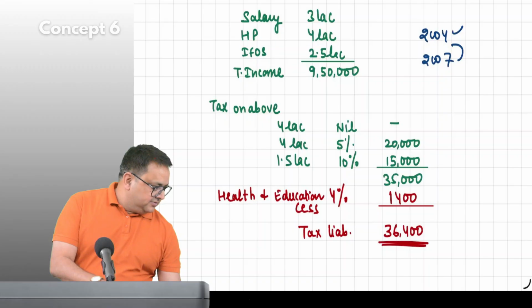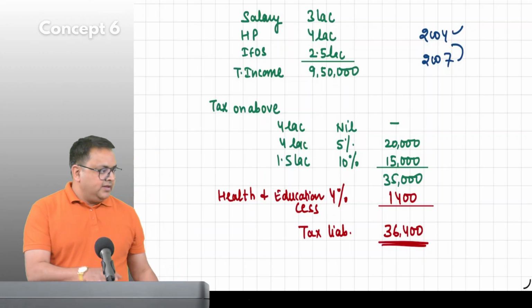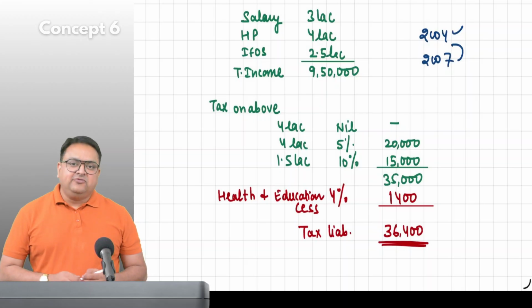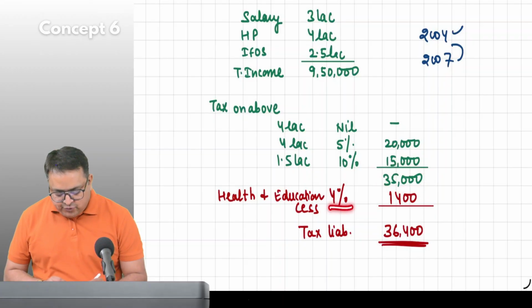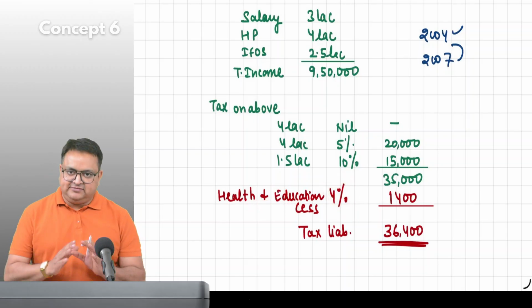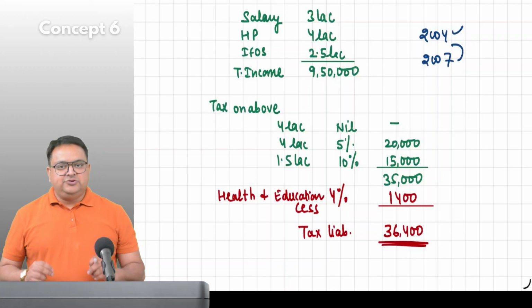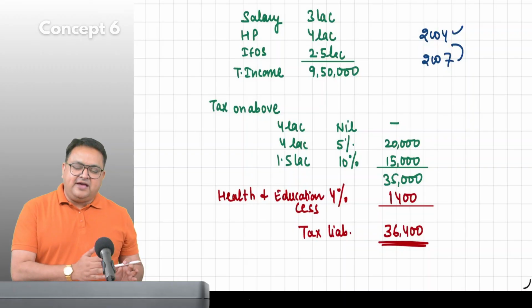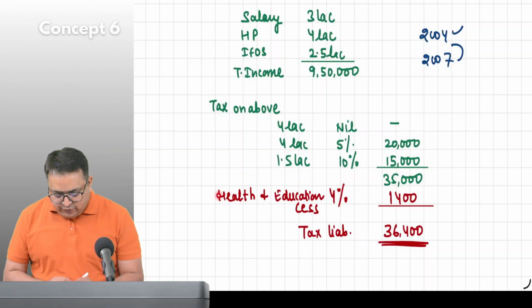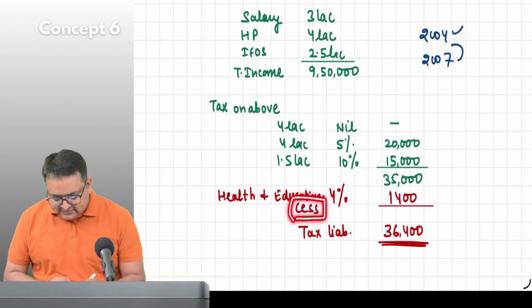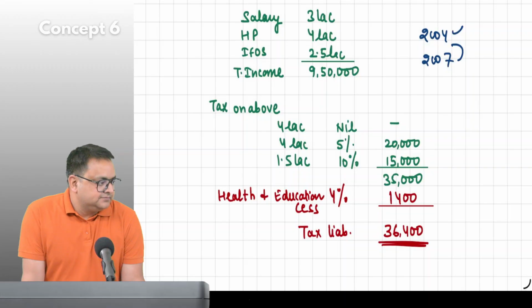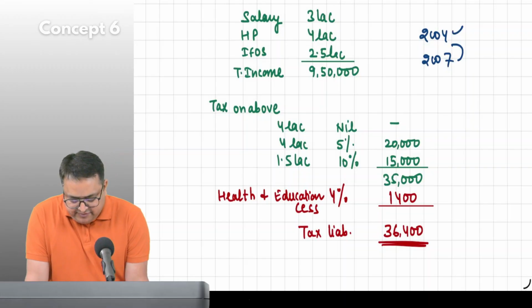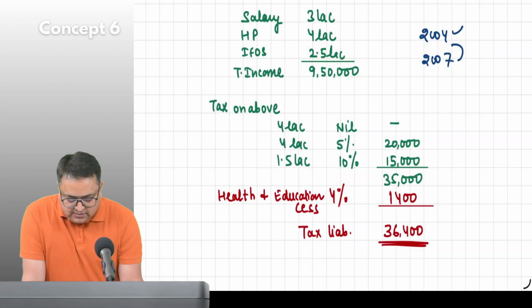Anyone, if you're not on mute, better. Correct. Now 36,400. So now every time whenever you calculate your taxes, you have to add 4% health and education cess. Right now you can write the full name, health and education cess, but going forward from the next example or in your exams also, you don't have to write the full name, you just have to write cess 4%. Understood? Everybody got it? Yes, sir. Good. Everybody has written this? Yes, sir.